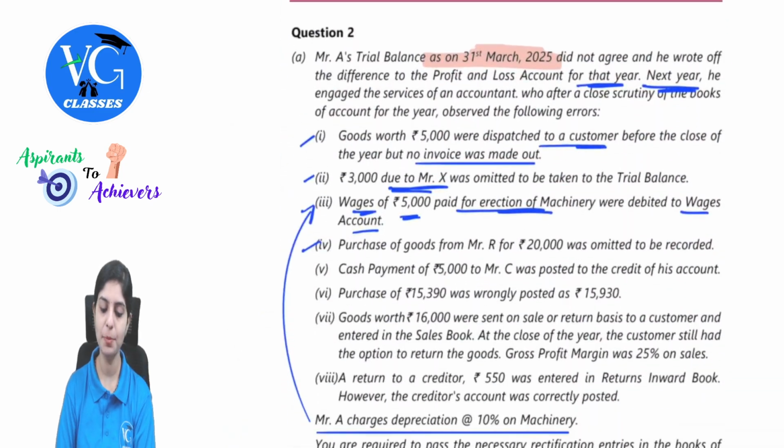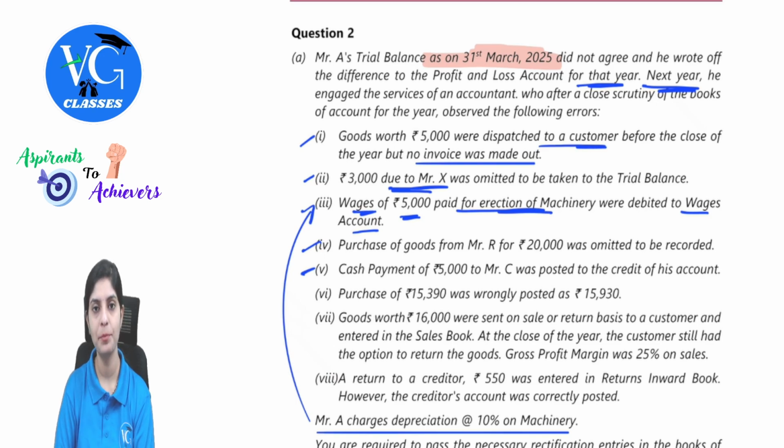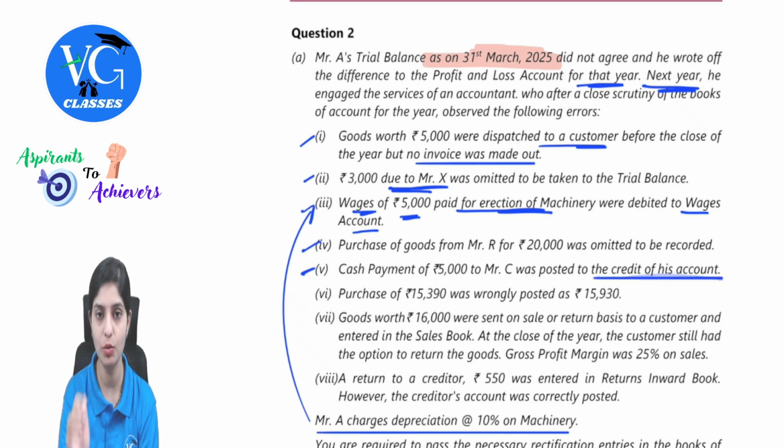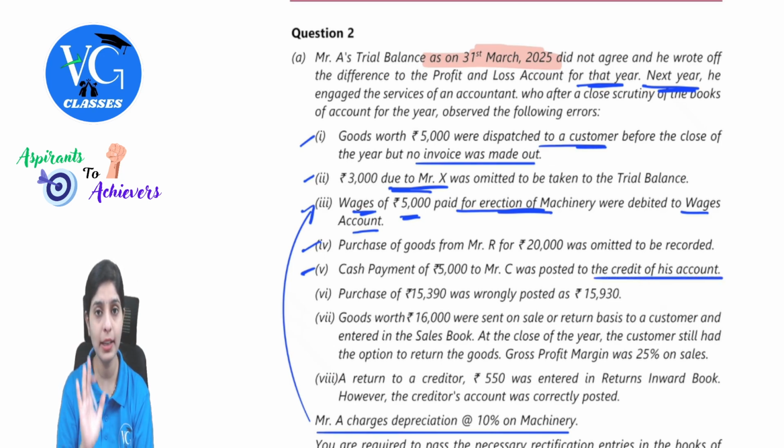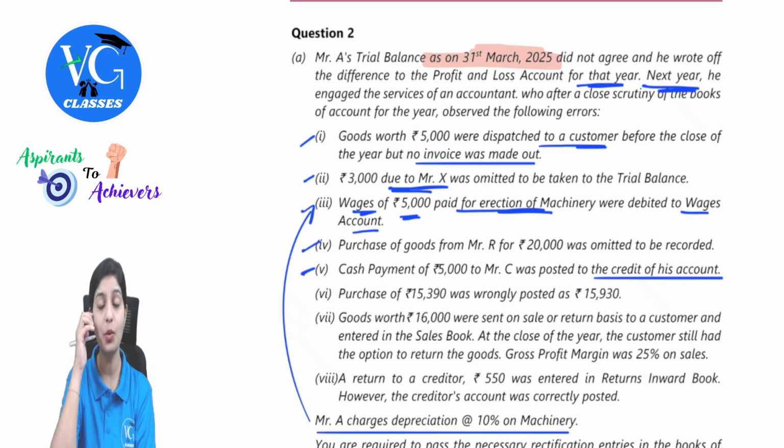Next. Cash payment of 5,000 to Mr. C was posted to the credit of his account. So what should have been the entry? C's account debit to cash. Here what they are telling is it was posted to the credit of his account. Observe one important thing carefully. There is an error only with respect to one part of the account, which is Mr. C. C's account should have been debited, but his account has been credited.